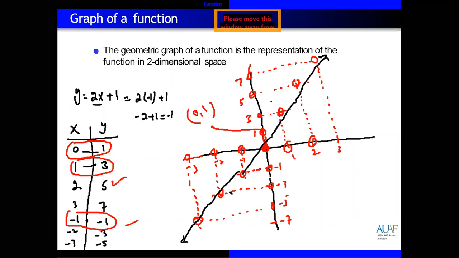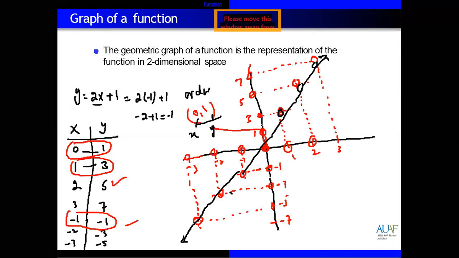These are actually ordered pairs. You can see 0 with 1. This is called an ordered pair. Ordered pair means the first number is the x value, the second one is the y value. Each point shows a relation. These are relations.